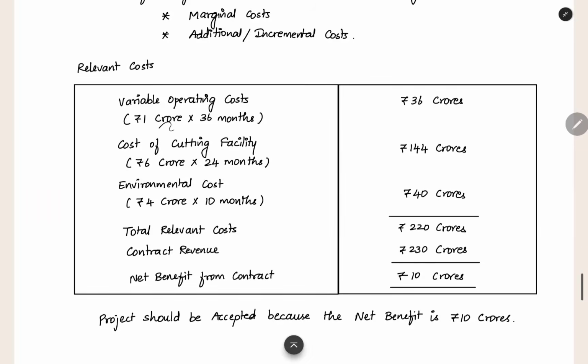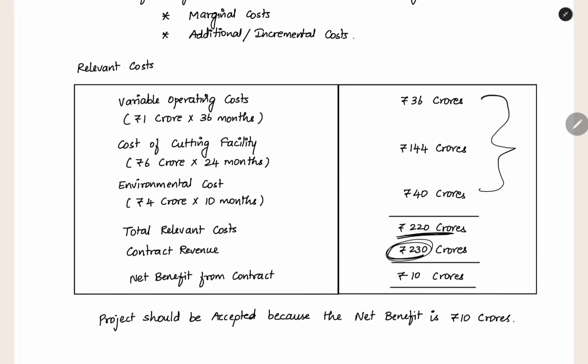Variable operating cost is 1 crore per month for a total of 36 months, so 36 crore. Cost of cutting facility for the first 24 months alone, 6 crore per month, total 144 crores. Environmental cost from month 25 to month 34 only, so for 10 months you want that expenditure, 4 crore rupees per month. So total 40 crores. When you total all the relevant cost, it comes to 220 crores.